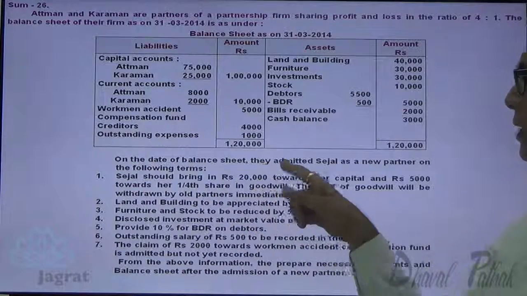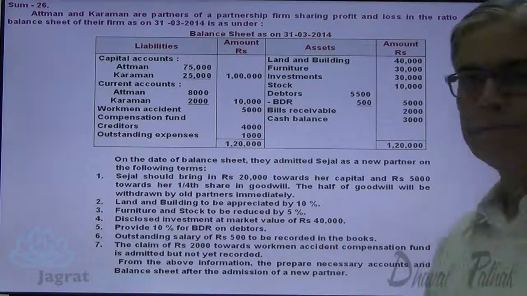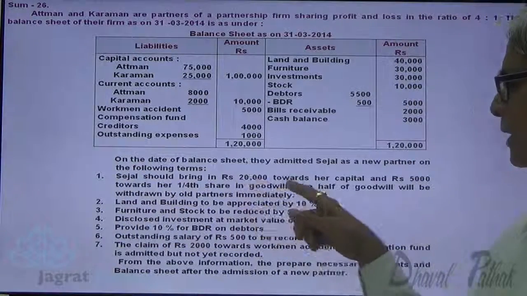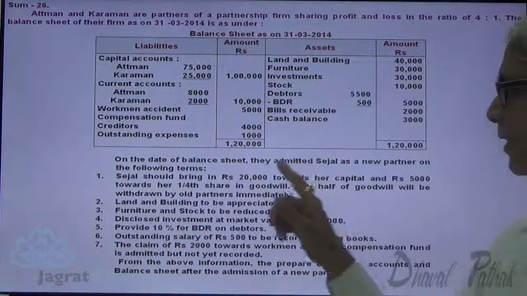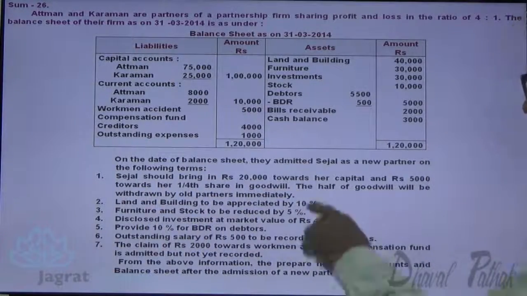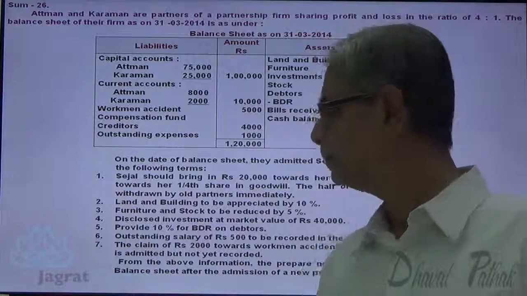On the date of the balance sheet, they admitted Sejal as a new partner on the following terms. Sejal should bring rupees 20,000 towards her capital and 5,000 towards her 1/4 share in goodwill. Half of the goodwill will be withdrawn by old partners immediately.